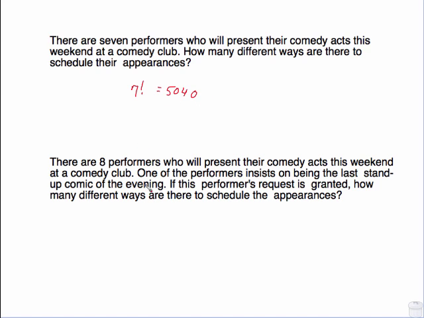This one says there's 8 performers who will present their comedy acts this weekend. One of the performers insists on being last. As soon as I read this special stipulation, that says to me I need slots. There's one person who insists on going last. Now, once you have placed that one person, you don't have 8 performers anymore to place. You only have 7.